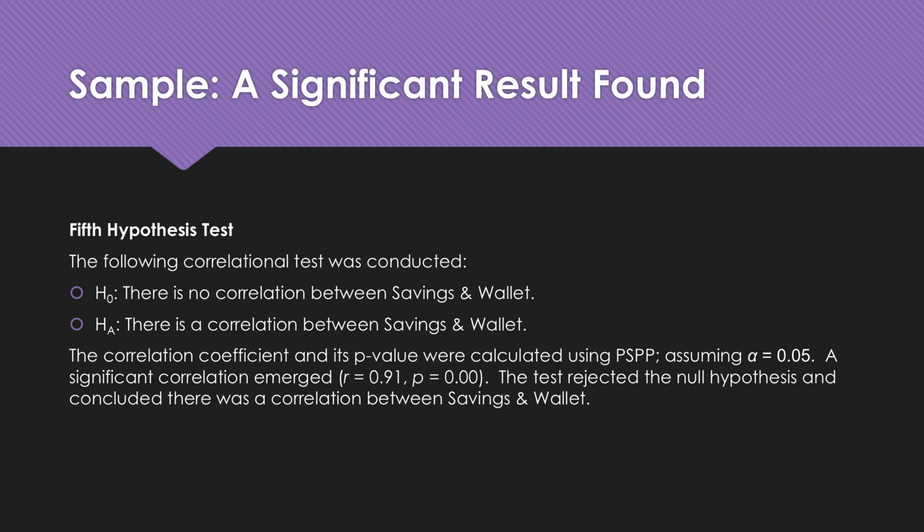The fifth hypothesis test. The following correlation test was conducted. The null hypothesis stated there's no correlation between savings and wallet. The alternate hypothesis stated there is a correlation between savings and wallet. The correlation coefficient and its p-value were calculated using PSPP, assuming the alpha value of 0.05. A significant correlation emerged. R equals 0.91 and P equals 0.00. The test rejected the null hypothesis and concluded there was a correlation between savings and wallet.